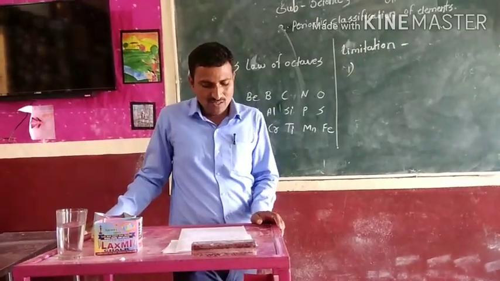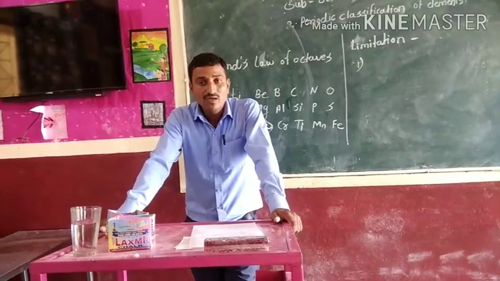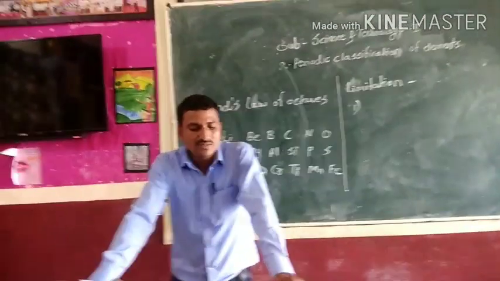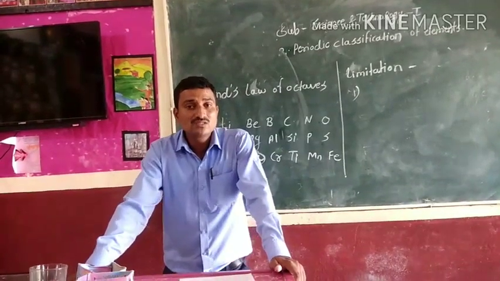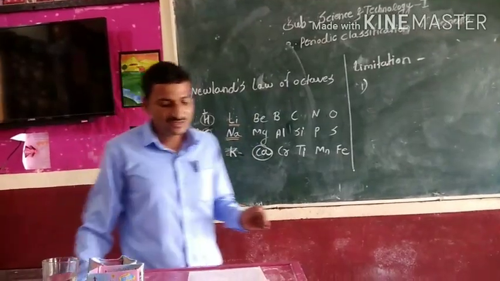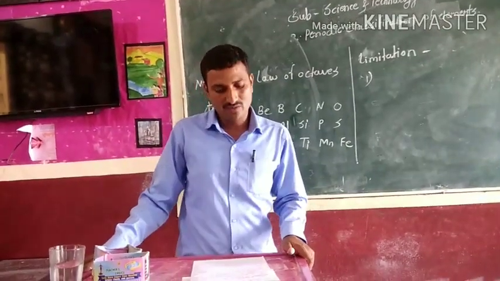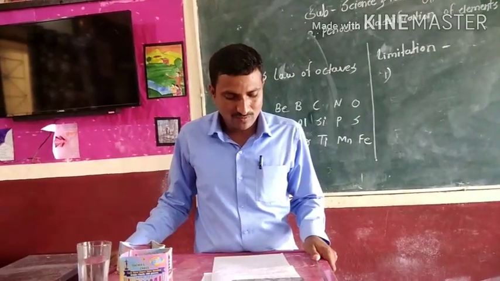Third limitation: the properties of new elements discovered later did not fit in Newlands' law of octaves. Okay, these are the three limitations of Newlands' octaves.